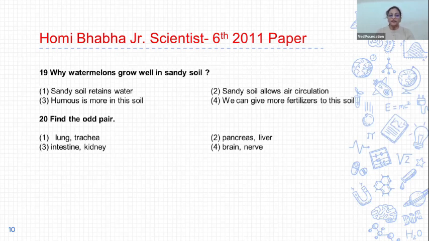20. Find the odd pair. First, lungs, trachea: both are organs of the respiratory system. Second, pancreas, liver: both are organs of the digestive system. Third, intestine, kidney: intestine is an organ of the digestive system and kidney is an organ of the excretory system. And fourth, brain and nerve: both are organs of the nervous system. So the odd pair is option 3.